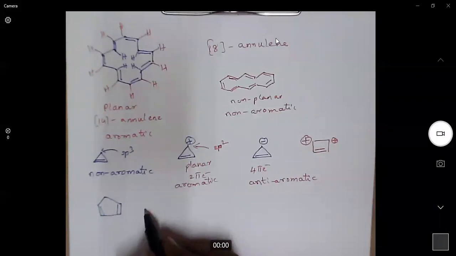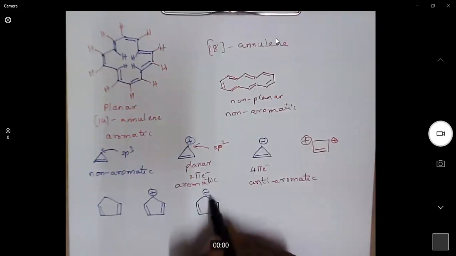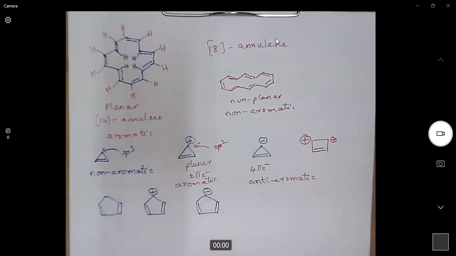Cyclopentadiene, cyclopentadienyl carbocation, cyclopentadienyl carbanion. Now you just try to predict these molecules, whether they are aromatic, anti-aromatic, or non-aromatic.